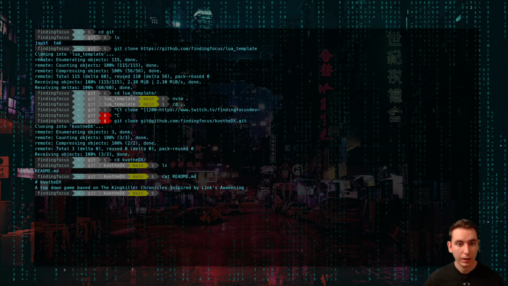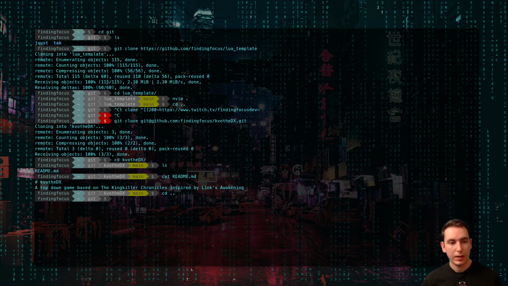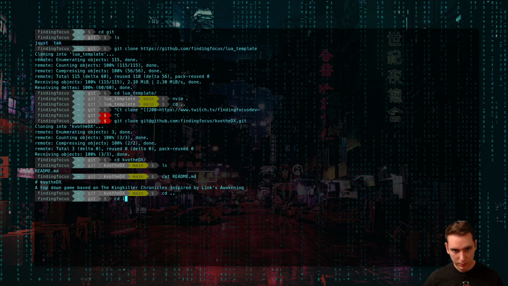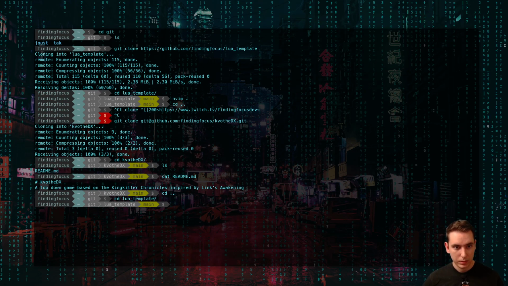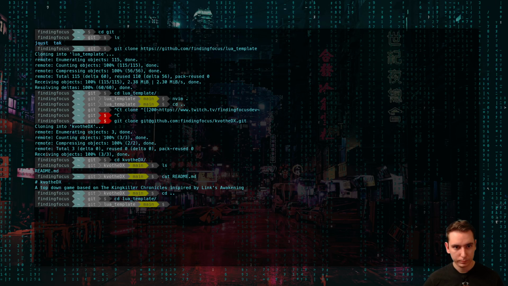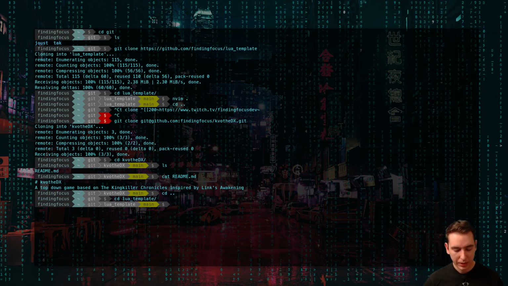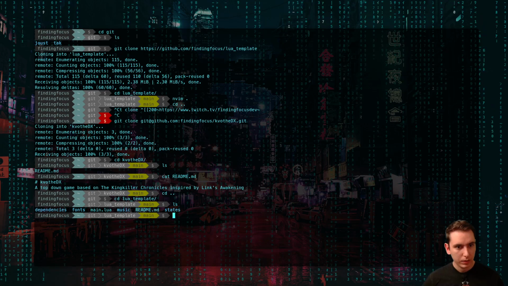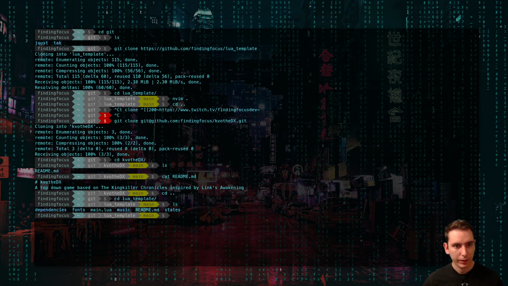Very simple. Okay, so let's copy over our files from our Lua template into our new repo. How do we do this? How do we copy? We can move the whole folder. I don't know how to move the whole folder.